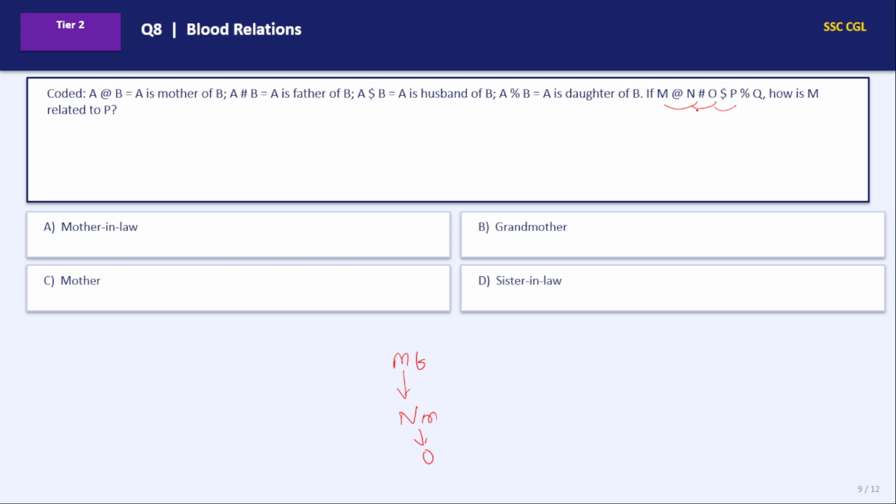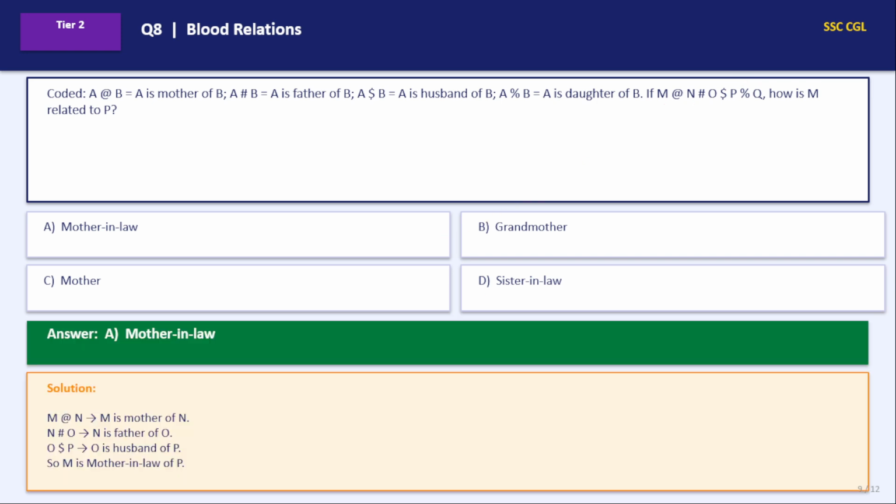O dollar P. Dollar means husband. O is husband of P. O will be male. P will be female. Then P percentage Q. Percentage is daughter. So P is daughter of Q. Then how is M related to P? M will be not mother-in-law, grandmother. Option B.